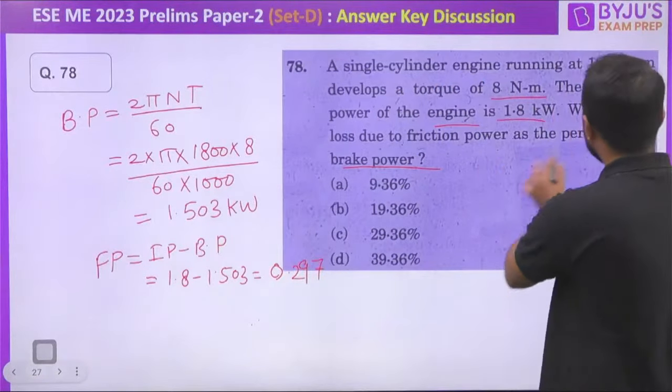After that, what is the loss percentage? Can I write the loss percentage with respect to brake power? That will be equal to 0.297 divided by how much is the brake power, my dear? 1.503, and if I multiply by 100, I'm getting the correct answer. That will be in percentage. Can you please tell me the answer? I have already calculated 19.36. Is it percentage? Are all of you getting the same answer? 19.36. Are you getting it? You just write in the comment section. Tell me quickly, are you getting the answer or not?